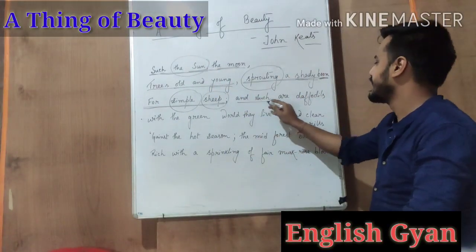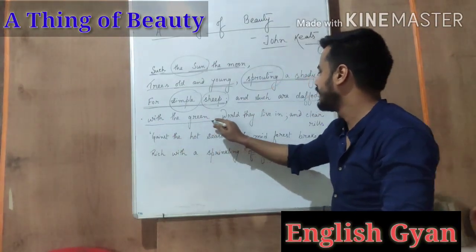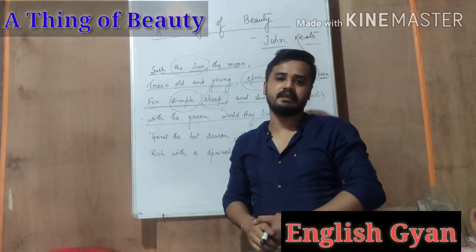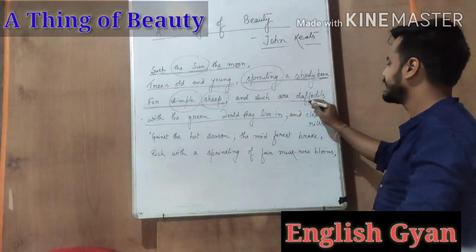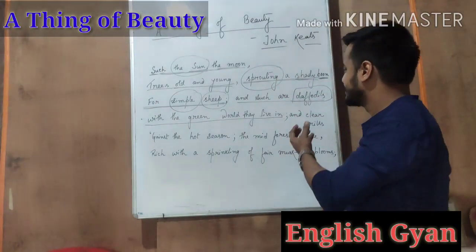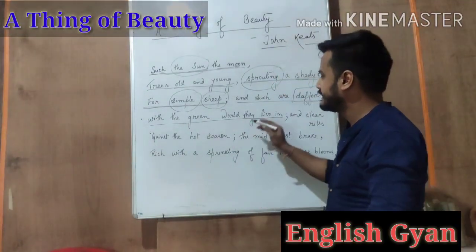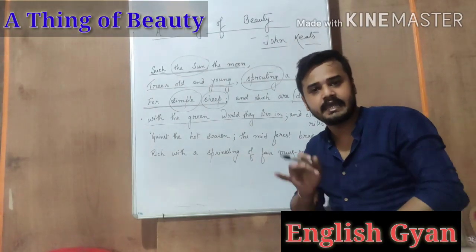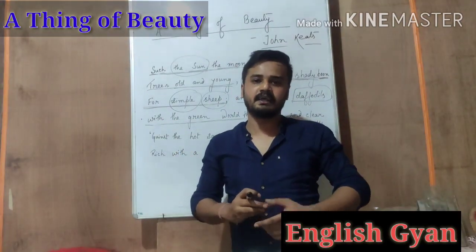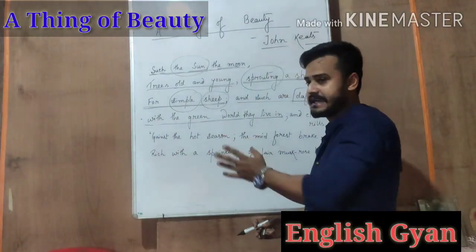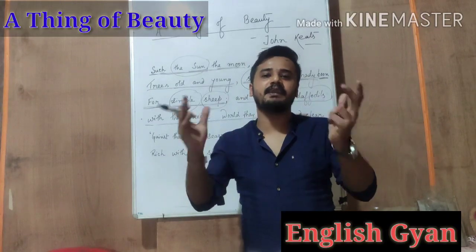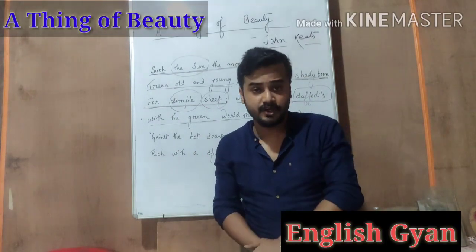And such are daffodils with the green world they live in. He again mentions another beautiful thing in nature. He mentions the daffodils. We all know that daffodils are beautiful flowers. These are generally yellow in color, and he says that daffodils are also an element of beauty with the green world they live in. Means daffodils are found in nature. Green world means nature, and daffodils provide a beautiful tone to nature. Daffodils enhance the beauty of nature.